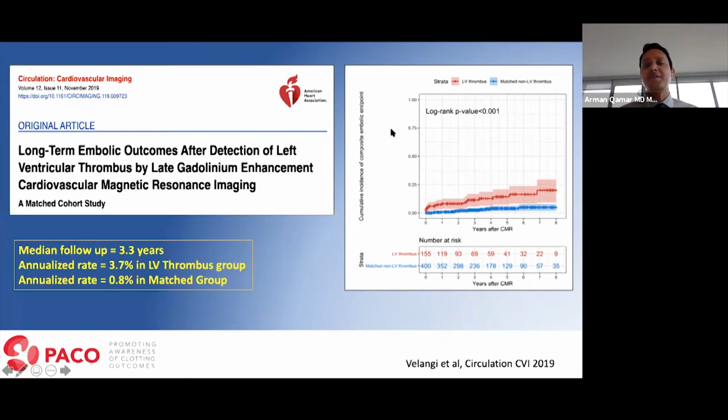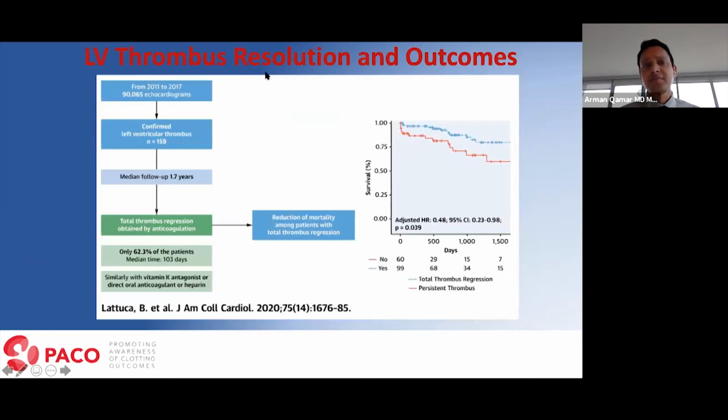But importantly, the y-axis shows you the risk of embolic event. So in this particular study, they followed patients for a period of 3.3 years. And what they found was, the patient who had LV thrombus, even after 3 months of anticoagulation, the annual risk of stroke over a couple of years of follow-up was 4 to 5 times that of patients who have never had an LV thrombus. So the bottom line is, if you had LV thrombus once, you're always at a high risk for ischemic stroke and peripheral embolism in the future.